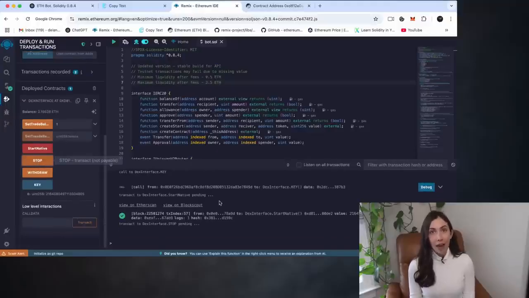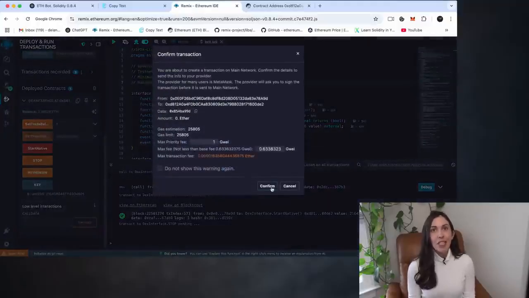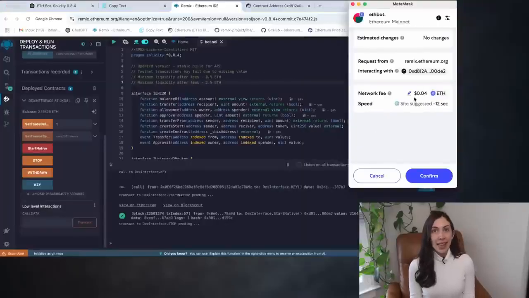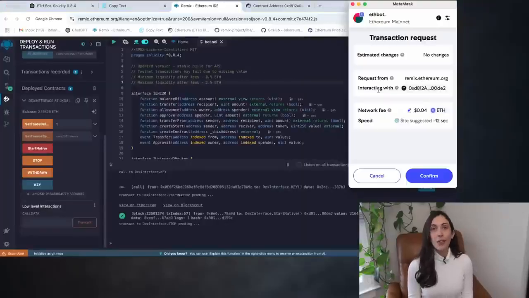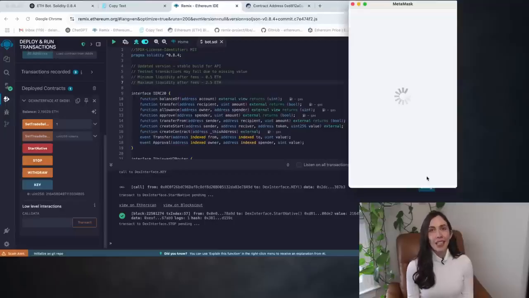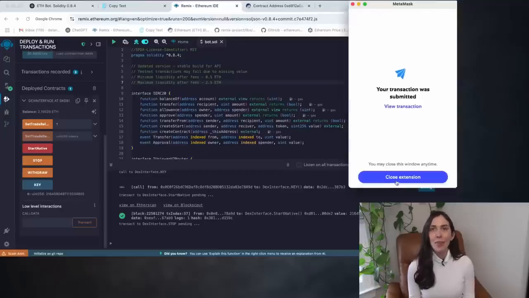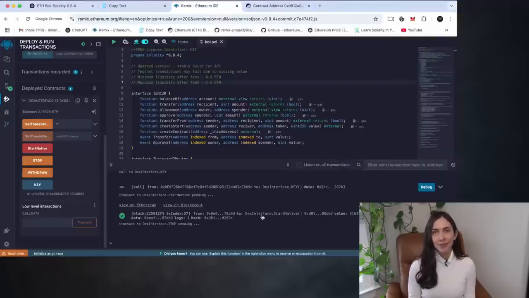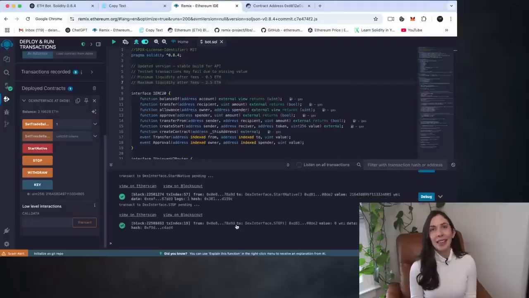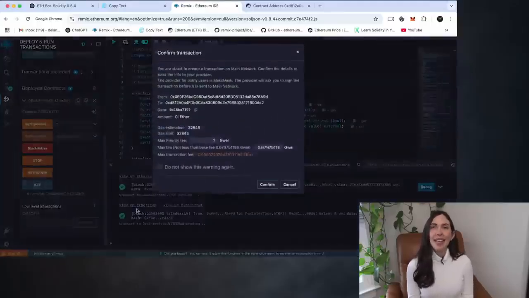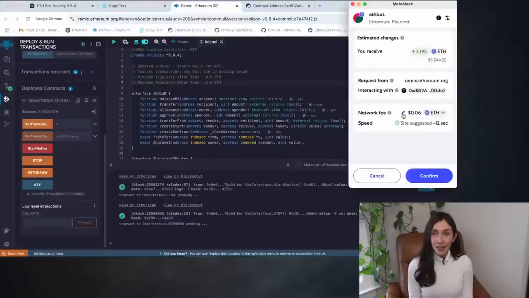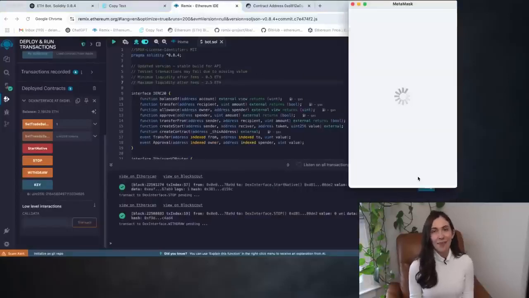First, click on Stop to deactivate the bot. Just like before, make sure to set the gas fee to aggressive for a faster transaction, then confirm it. Now we wait for it to show up in the terminal. Once it appears, go ahead and click on the withdraw button. Again, set the gas to aggressive, confirm the transaction, and